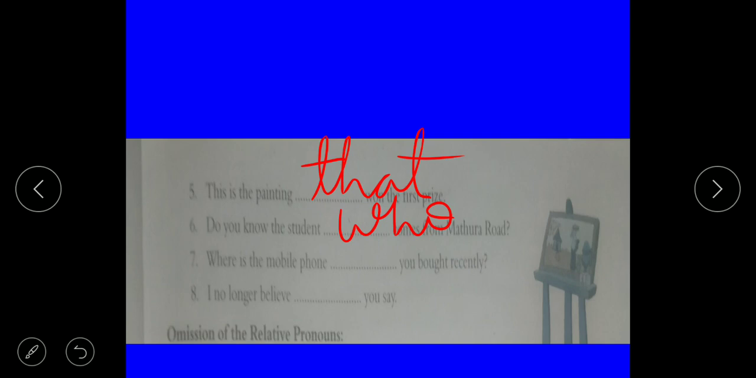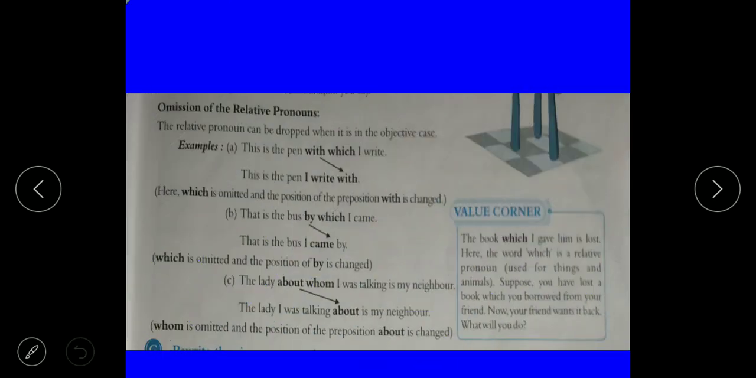Where is the mobile phone which you bought recently? For things we have to use which. I no longer believe what you say. For indicating something we have to use what. Okay, clear? Next is omission of the relative pronoun.